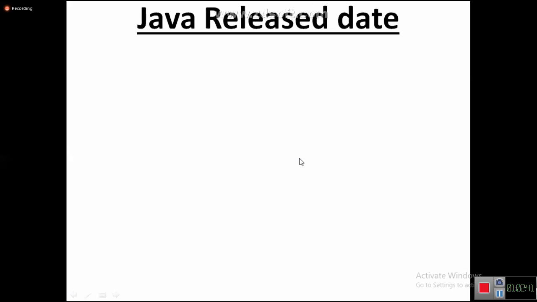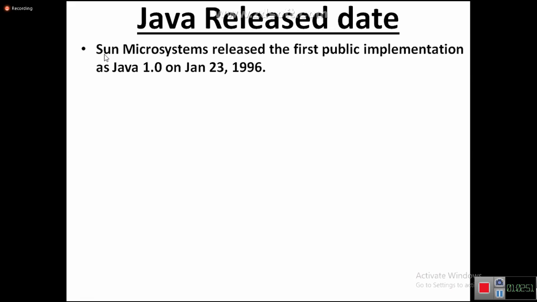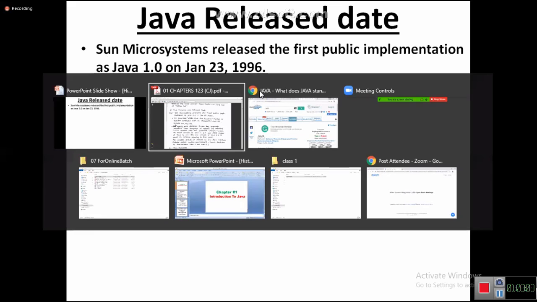There is a small history you should know about releases and versions also. Java release date. Now there is a small confusion. Sun Microsystems released the first public implementation as Java 1.0 on January 23rd, 1996. It's been 25 years. Small confusion there, let me clear that confusion.